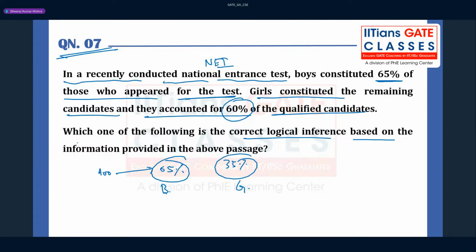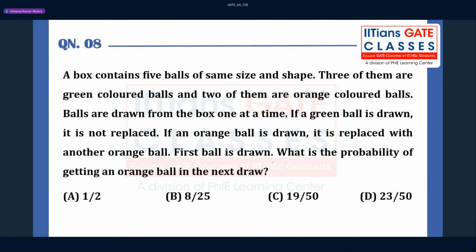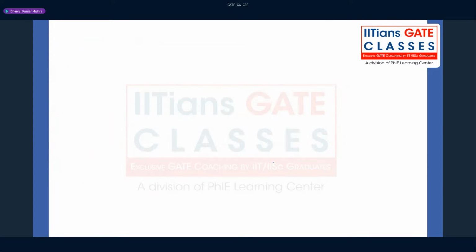Why are we saying like that? Because 60% is the boys and 30% the girls, right? 60% the total qualified candidates, right? It means the girls will be having better performance, you can say, right? And the number of girls will be more there, right? So you can just go through, use your brain, and you can get the answers.